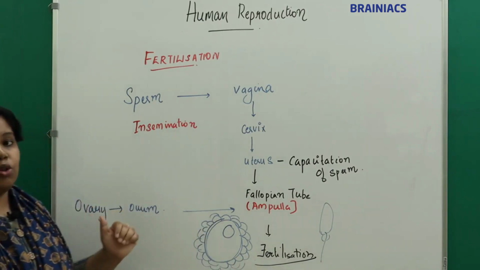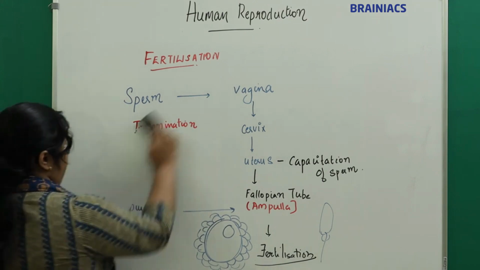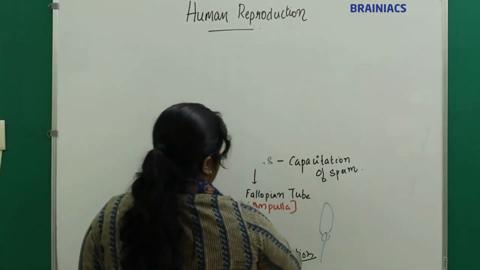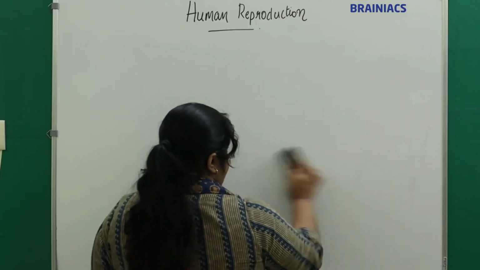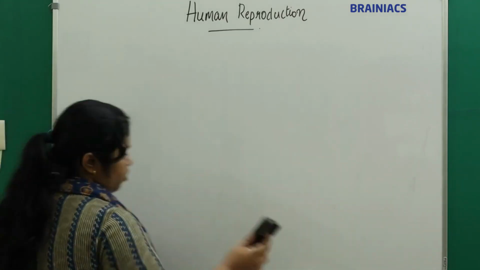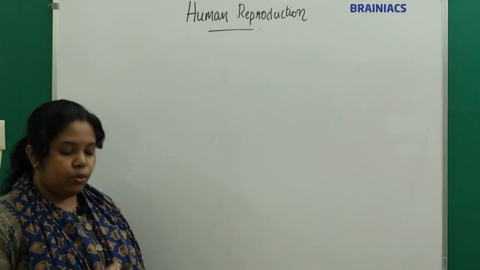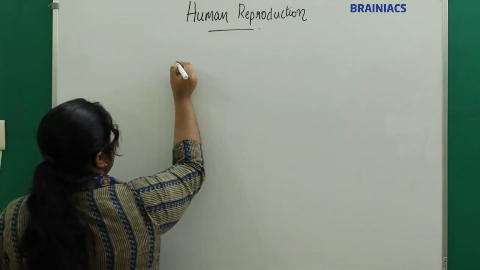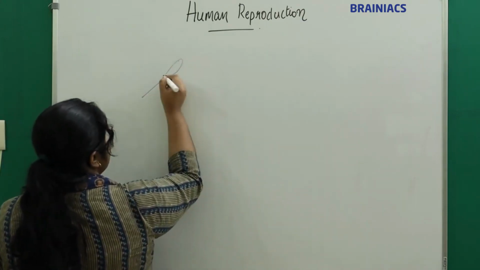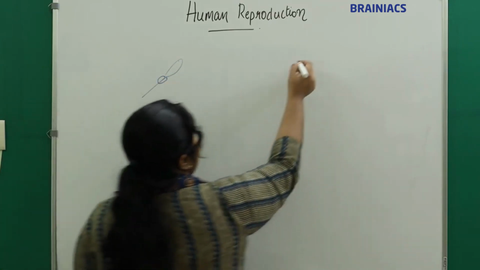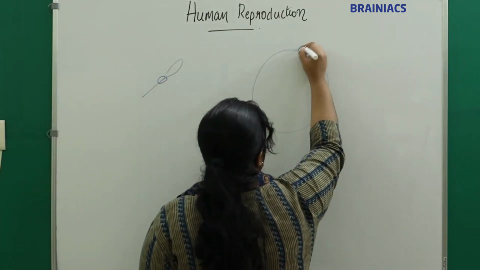Now we'll see what is going to happen at the ampulla. So what do we have at the ampulla? We have our ovum and our sperm. This is the sperm, and we have the ovum.